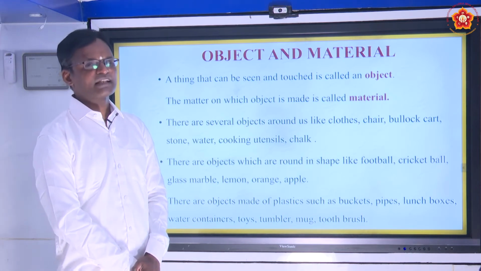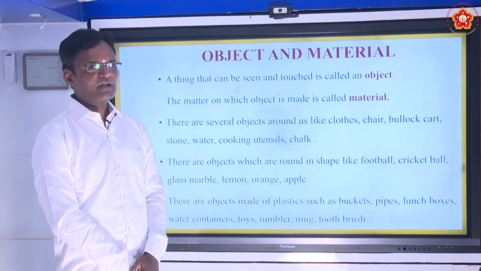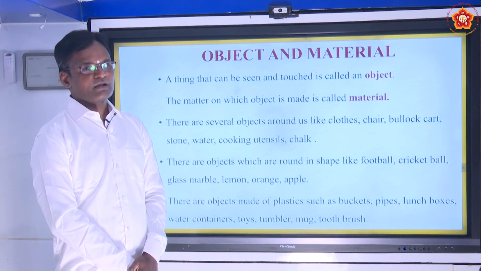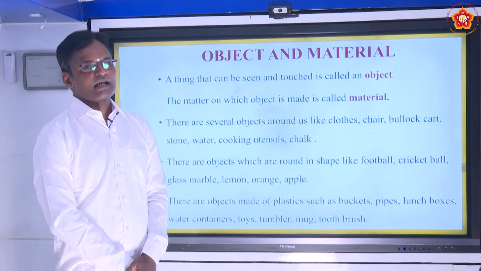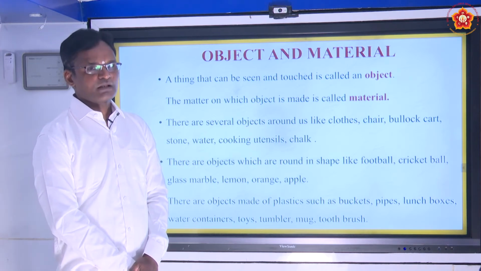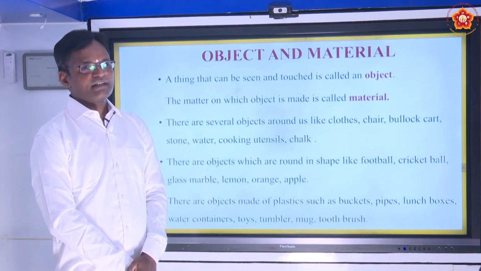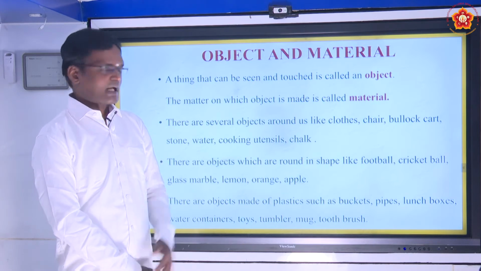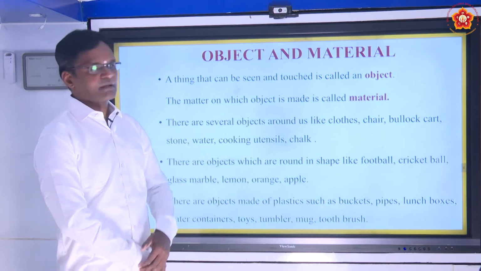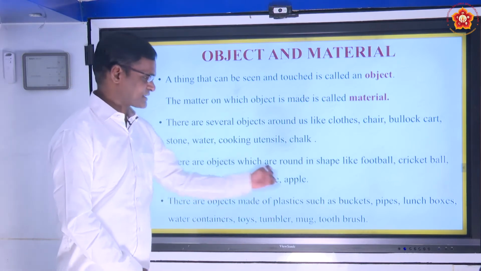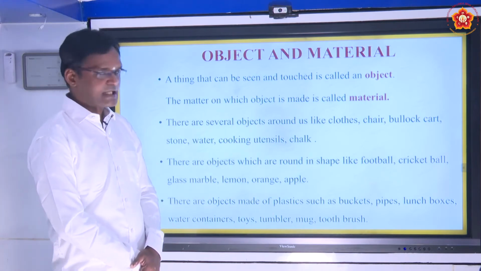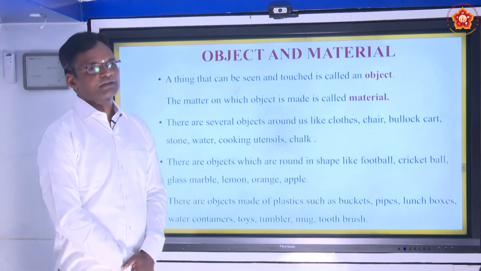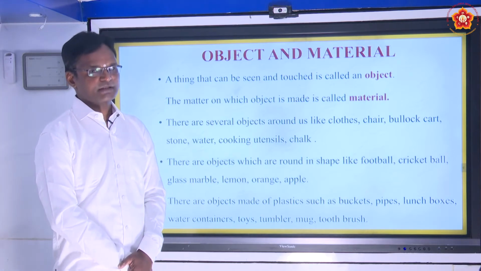We can also see objects that are round in shape, such as lemon, orange, apple, football, cricket ball. And we see objects made up of plastic, such as buckets, pipes, lunch boxes, water containers, toys, tumblers, etc.